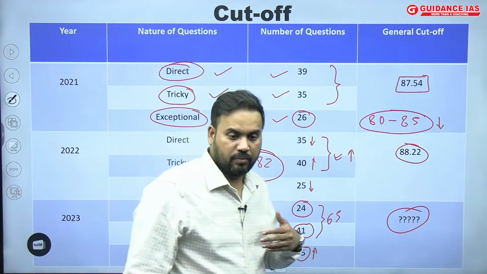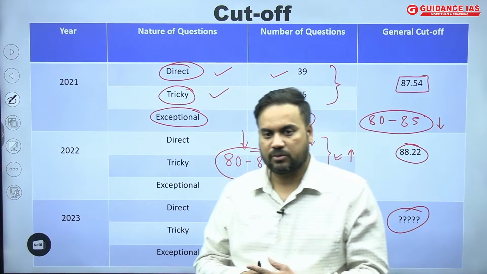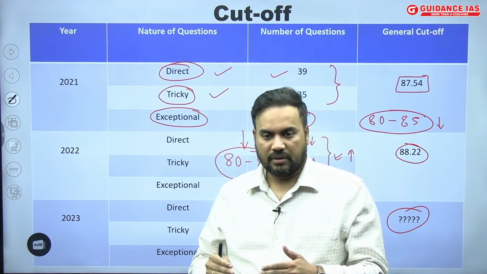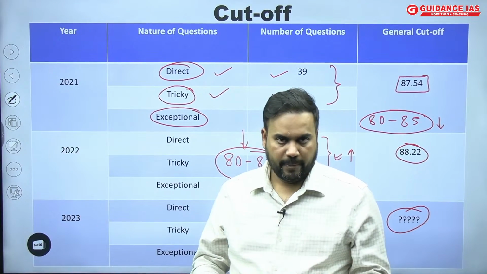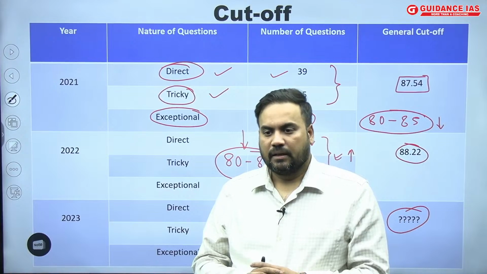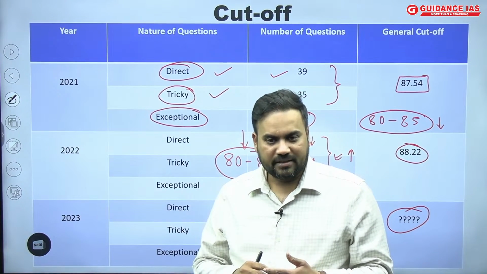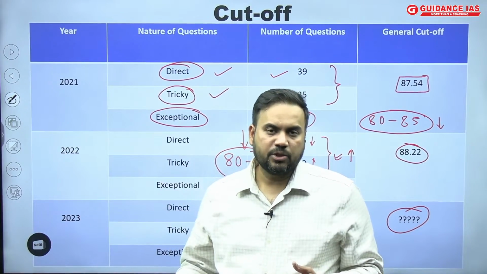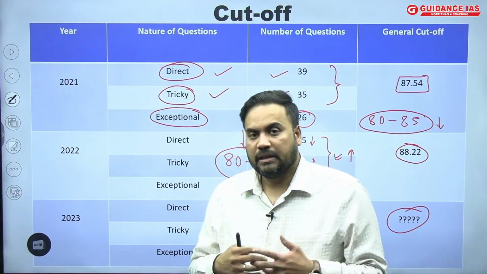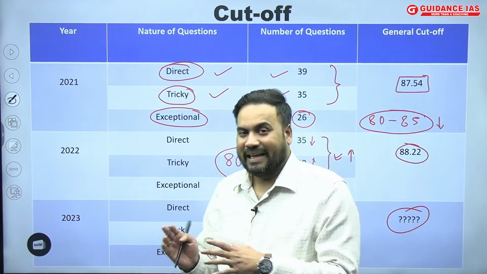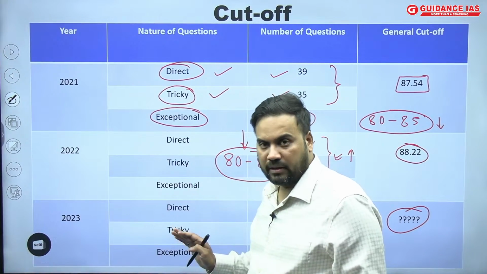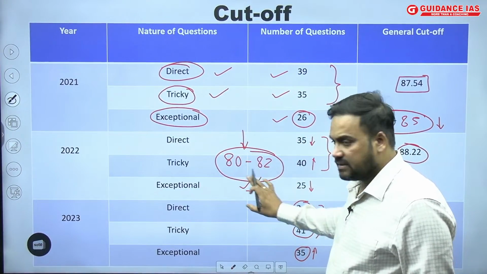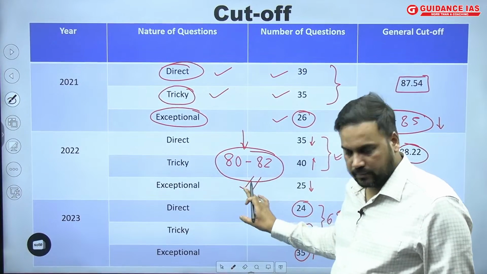Maybe I am not able to account for everything, because there are many other factors also. It would be very difficult to objectively calculate them. For example, this was a year when students were also shocked, and because of being shocked, you become depressed during the paper, and once you are not confident enough, many of the things which you know, you will not be able to answer. So that would have also played a part. There is a possibility that the cutoff can even go beyond this, but we can say that it should be somewhere around it. Okay, so that is the range which I believe the cutoff should be.